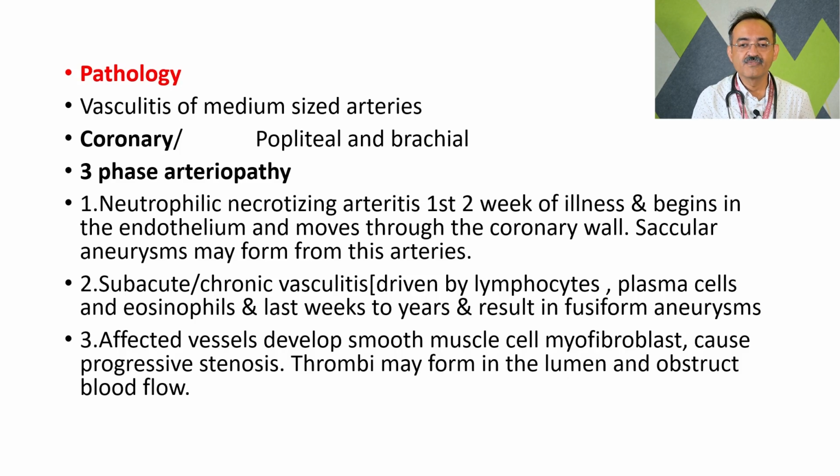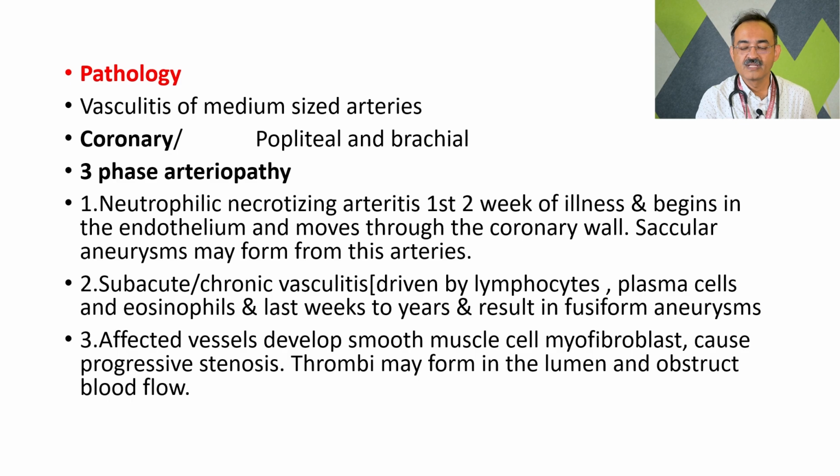So it is a three-phase arteriopathy. In the first phase, it is necrotizing with neutrophilic predominance. Here the saccular aneurysms can form. In the subacute or chronic vasculitis, there is predominance of lymphocytes and plasma cells. Here the fusiform aneurysms form. And last is the remodeling phase, where myofibroblasts occur, and coronary dilatation and thrombosis